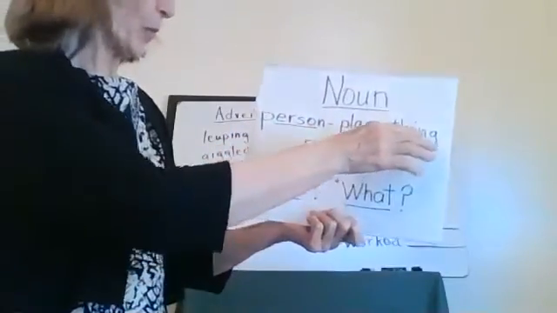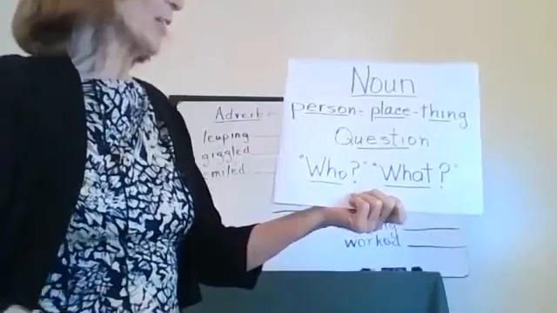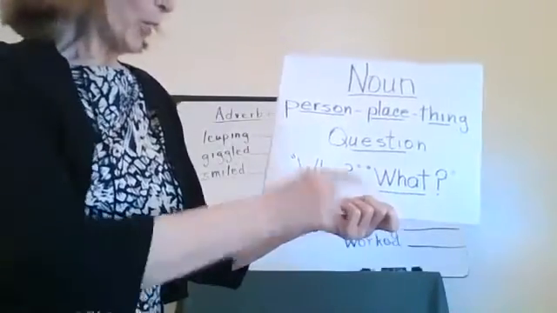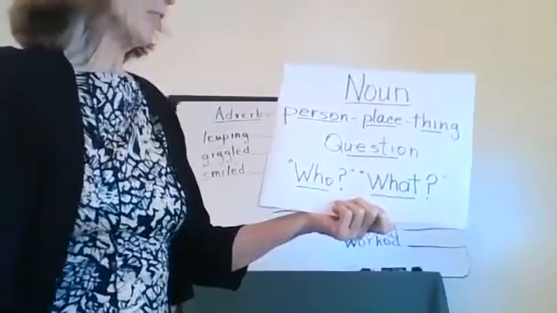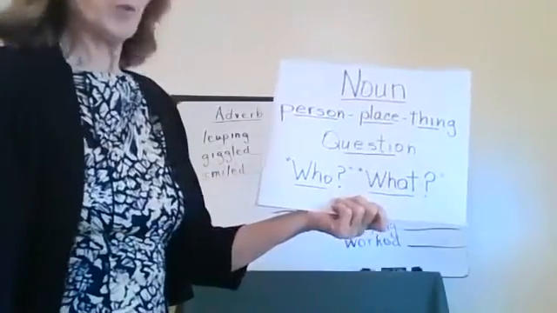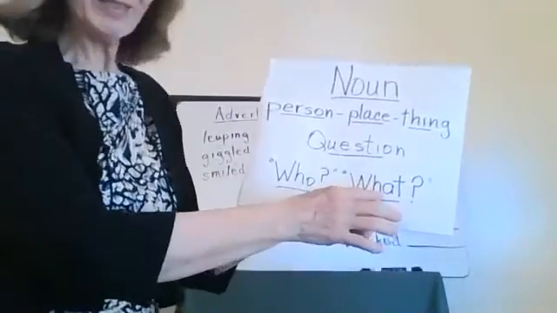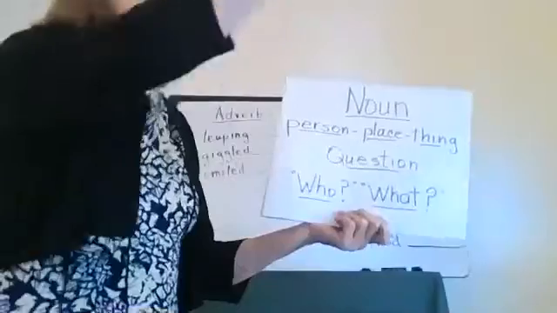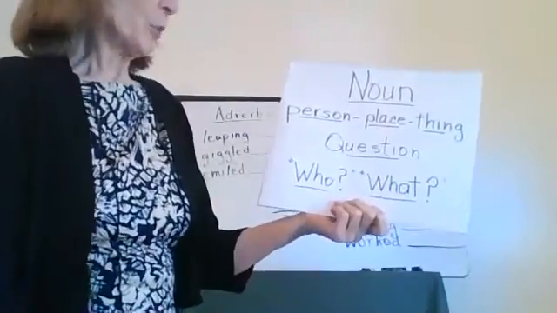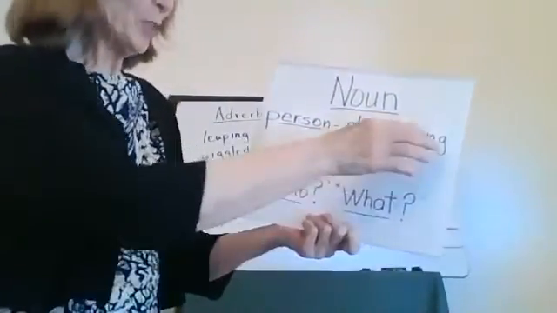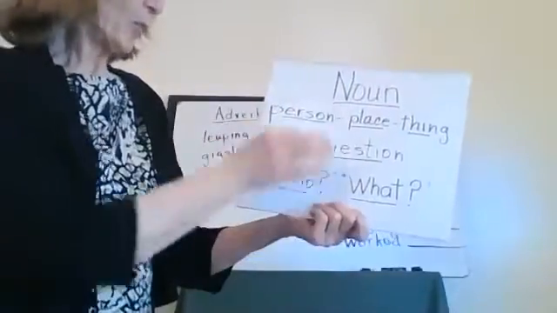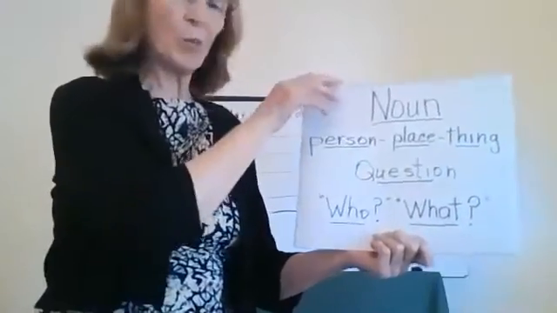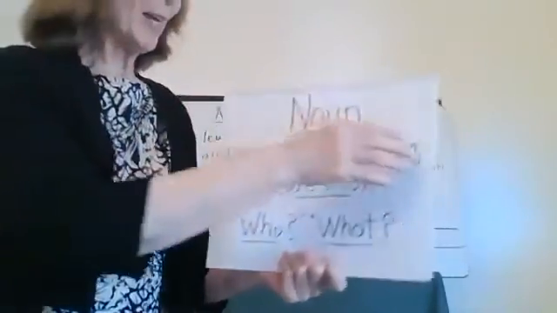What place? What thing? If I said, Mrs. Doyle, you would say, who? If I said Disney World, you would say, what? If I said the tree out in my backyard, you would say, what? What tree? What place? Who? That is the question that we need to ask when we're looking for the noun.